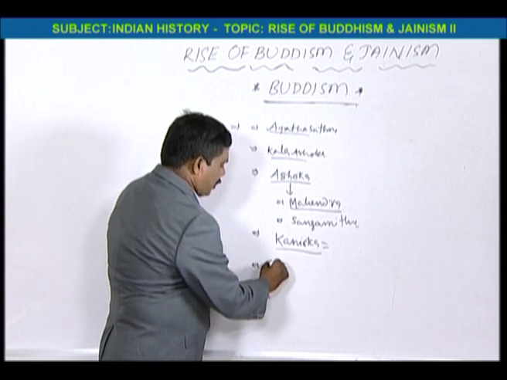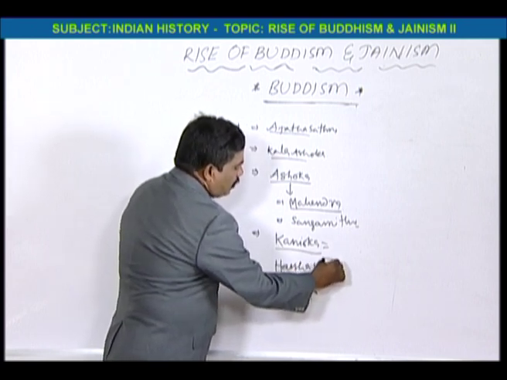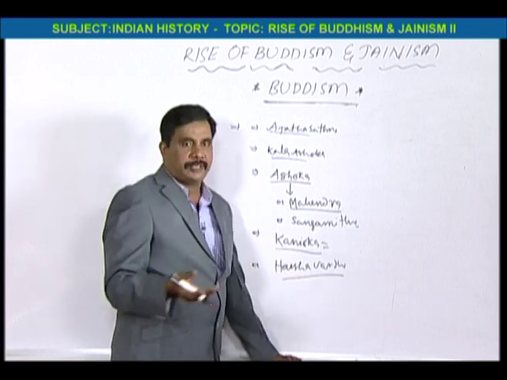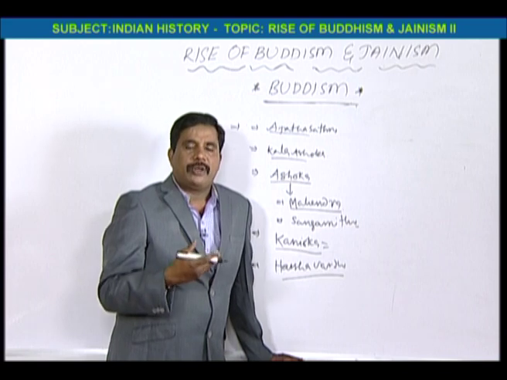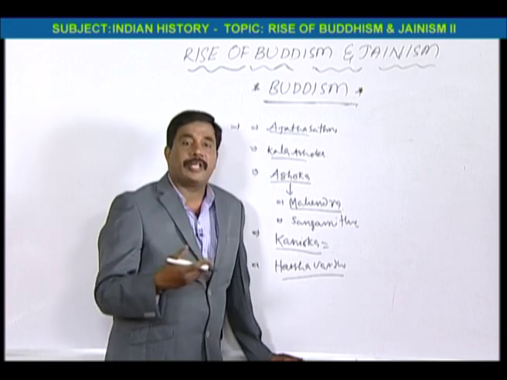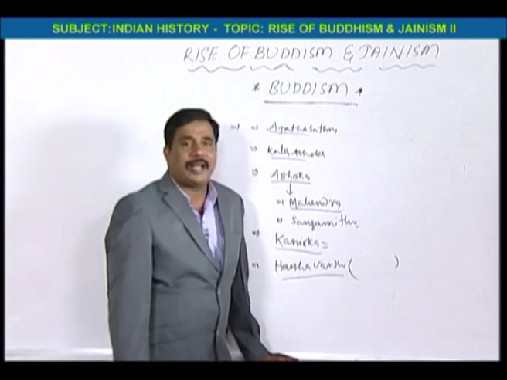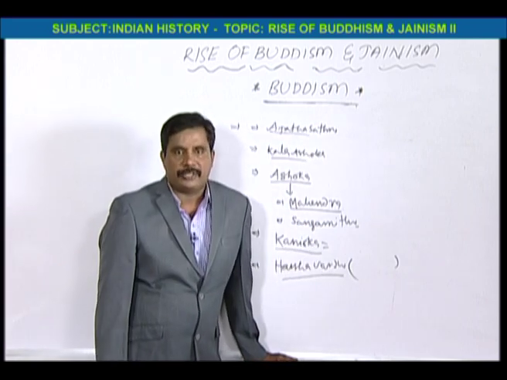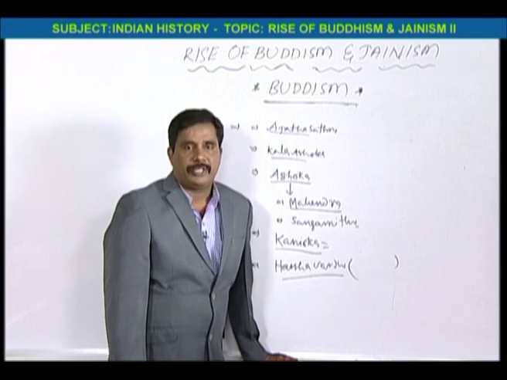And Harshavardhana. Harshavardhana is also one of the important kings after the Guptas. He followed the Buddha and ruled India. So Harshavardhana also took up Buddhism. Harshavardhana conducted the Mahamoksha Parishad every 5 years.